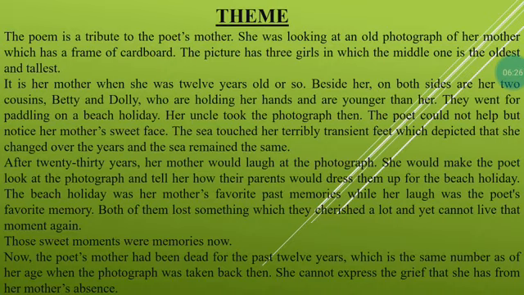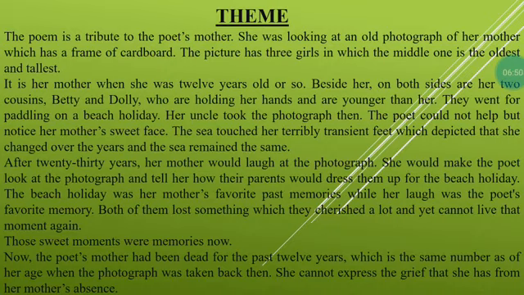Now, on the basis of this theme, you can understand that this poem is totally a tribute to the poet's mother, because in this poem you can imagine she was just looking at her mother's photograph, which was in the frame of cardboard, and in that photograph there were three girls.